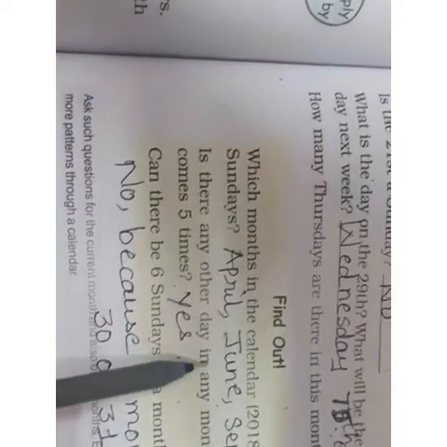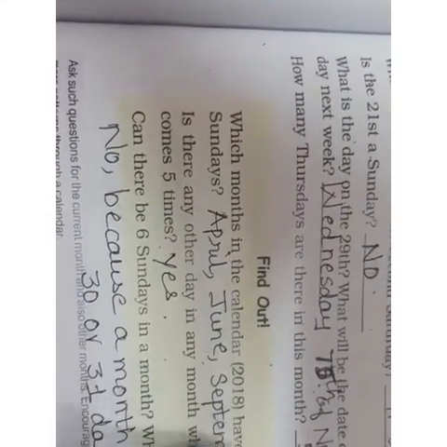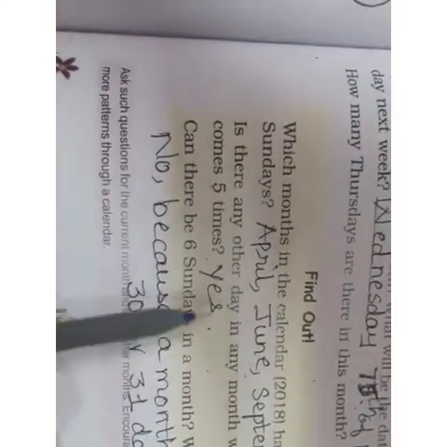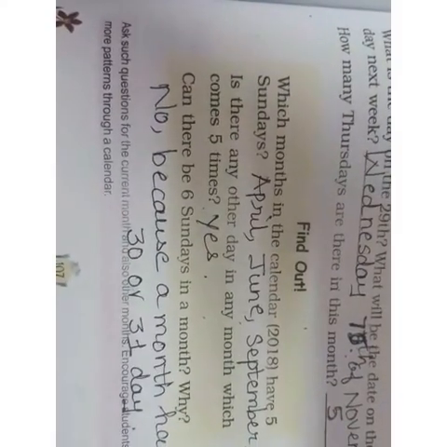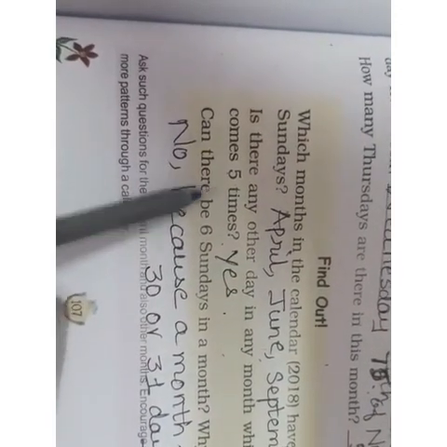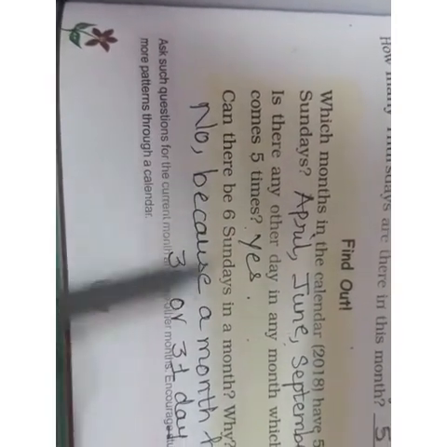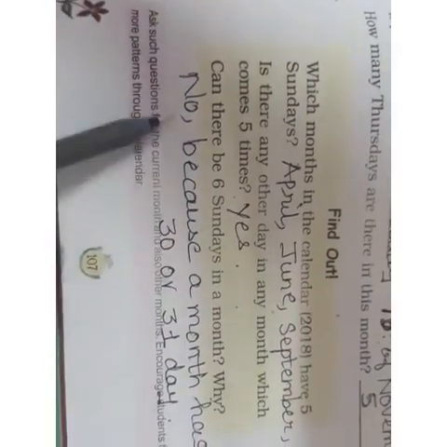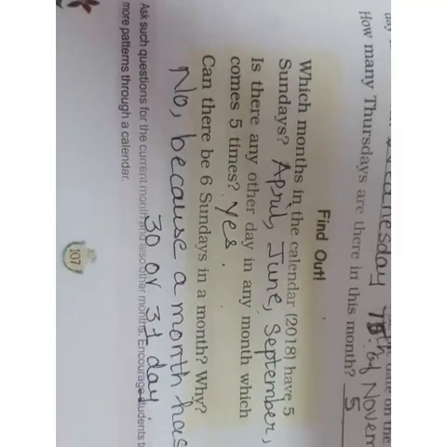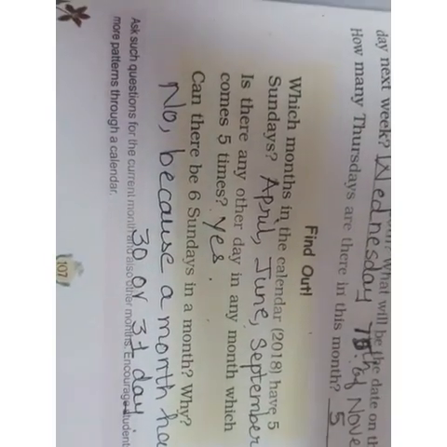Now, next is find out which months in the calendar of 2018 have 5 Sundays. In the textbook, just 2 or 3 pages back, on page number 102 the calendar is given. From there I have written April, June, September and December have the 5 Sundays. Then, is there any other day in any month which comes 5 times? Yes, it is. Can there be 6 Sundays in a month? No. Why? Because a month has 30 or 31 days, so 6 Sundays are not possible. Maximum of 5 Sundays can be possible, but 6 are never possible.